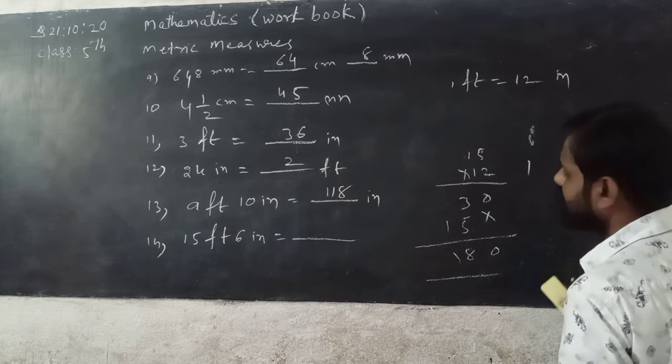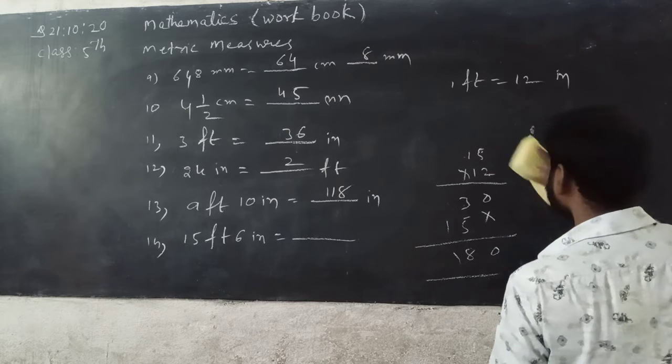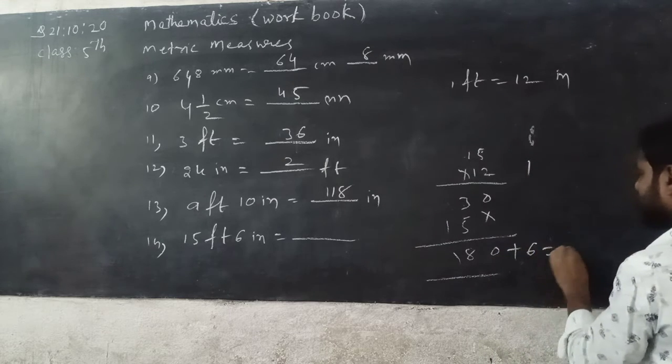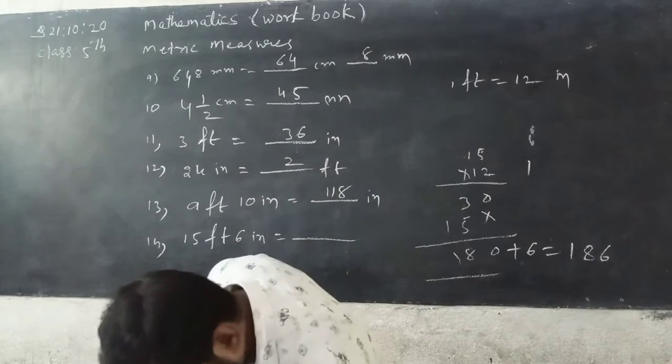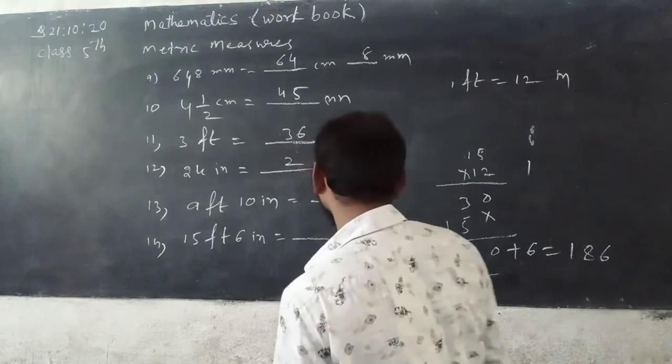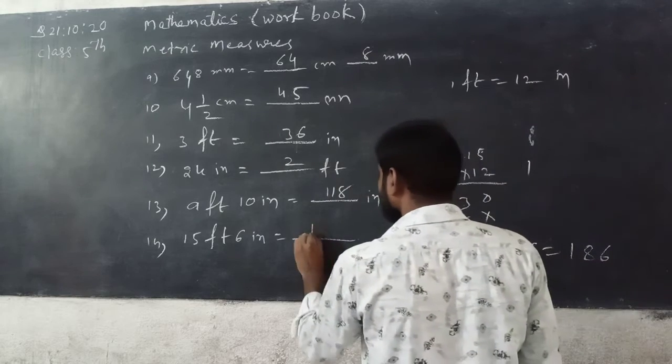So 180 inches plus 6 inches, you can get 186 inches.